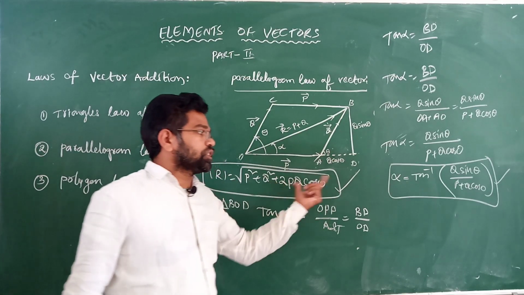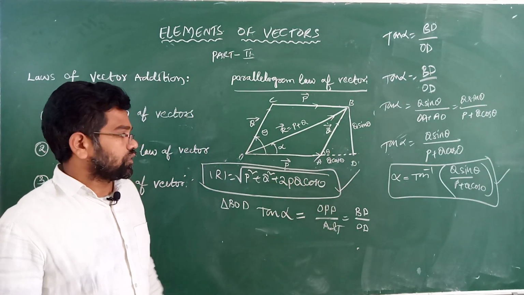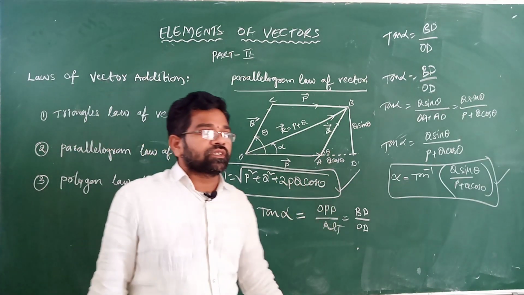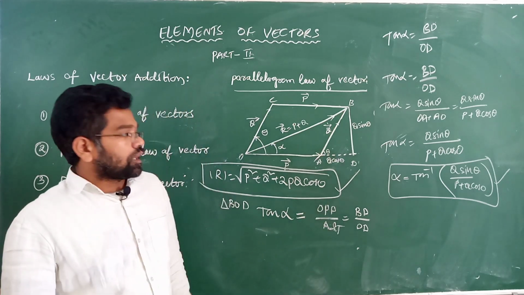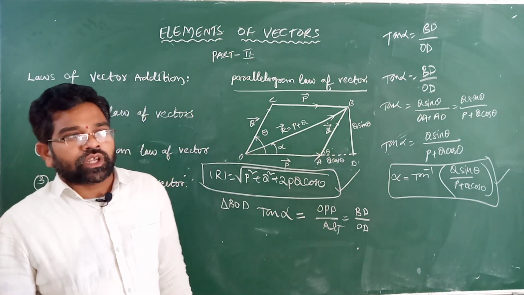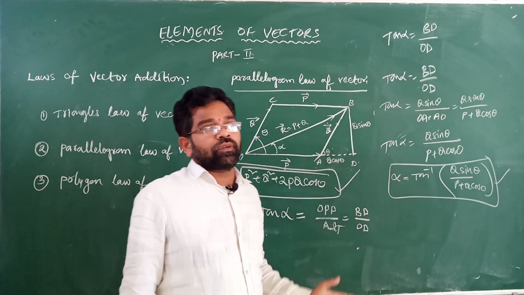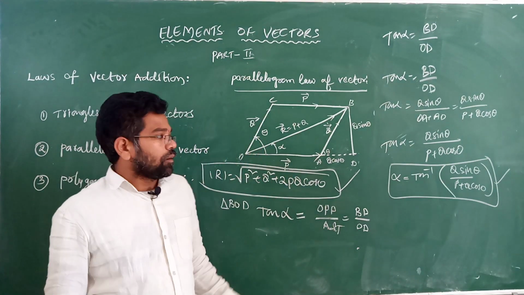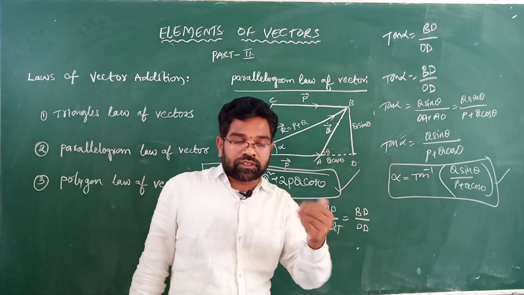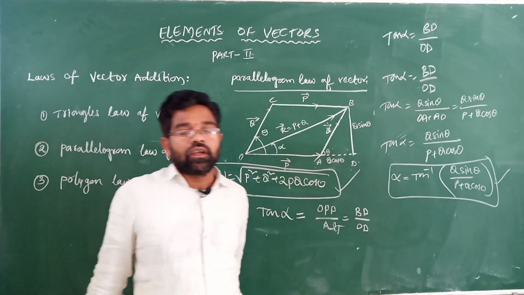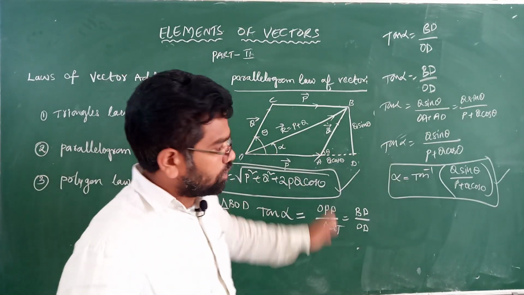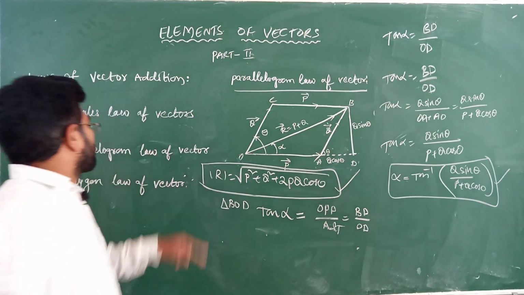We have to remember these two formulas in IIT JEE and NEET. What is the resultant magnitude from the parallelogram law? Mod r is equal to square root of P square plus Q square plus 2PQ cos theta. But the direction alpha is equal to tan inverse of Q sin theta by P plus Q cos theta. We have to remember these two formulas. This is the parallelogram law of vectors.